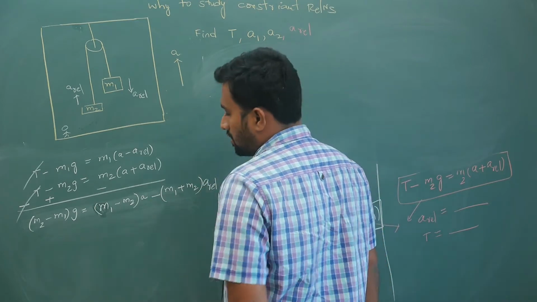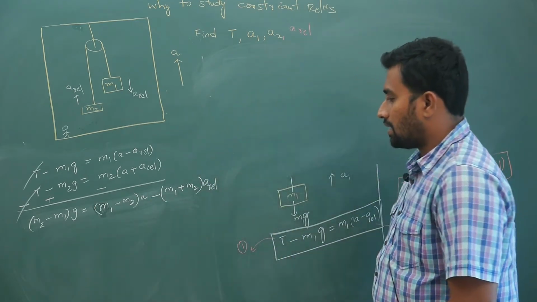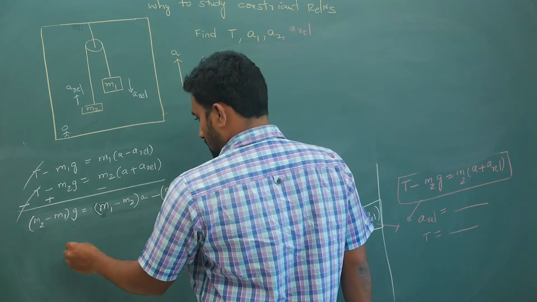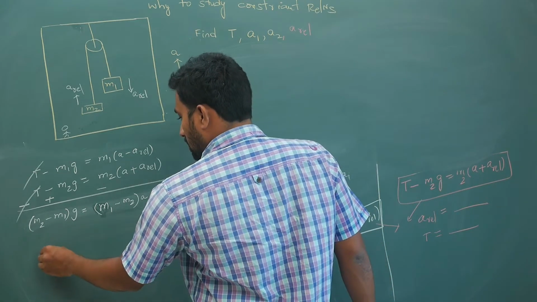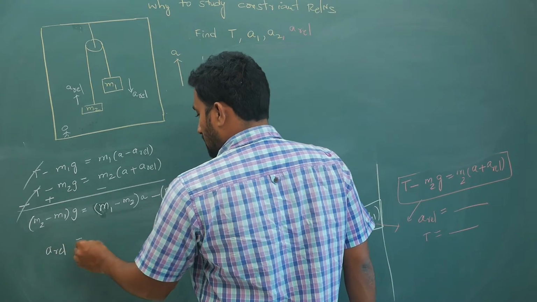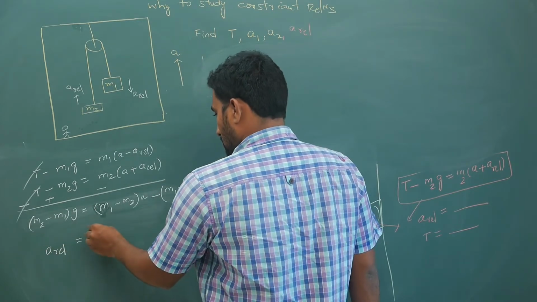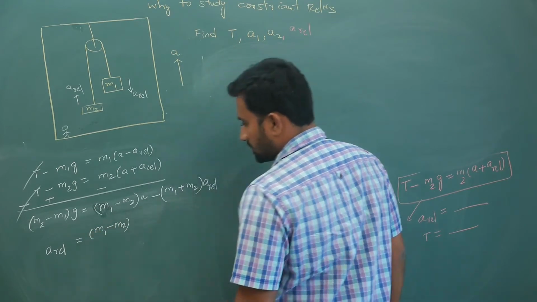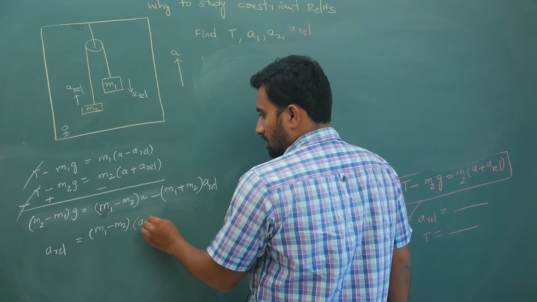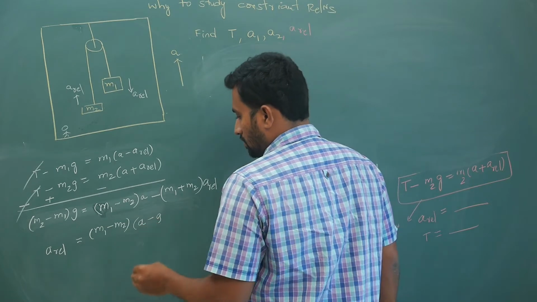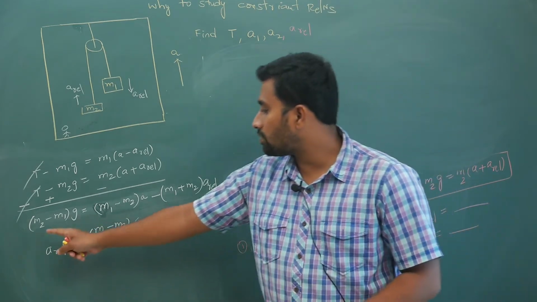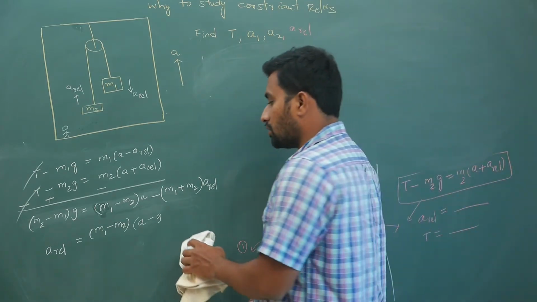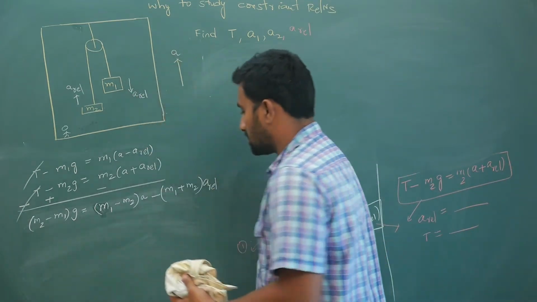I have taken A common out of the first term, and in the second term both are negative, so you will get A relative from here. So your A relative is (M1 minus M2) times A minus, wait, this side it is M2 minus M1, this side it is M1 minus M2. So first we need to bring the terms to the same side.